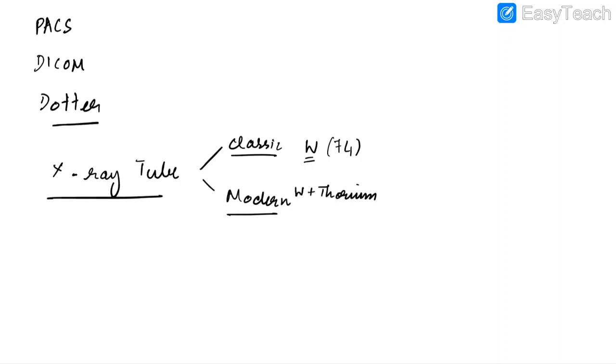In case of modern X-ray tube, the cathode is made of an alloy of tungsten plus thorium. Tungsten plus thorium is cathode, and the anode is made of tungsten plus rhenium. Okay, in case of classic X-ray tube, the heat loss is by conduction, whereas in case of modern X-ray tube, the heat loss is by radiation.